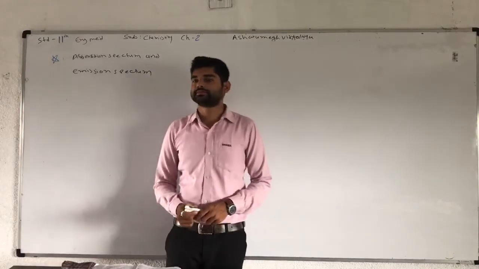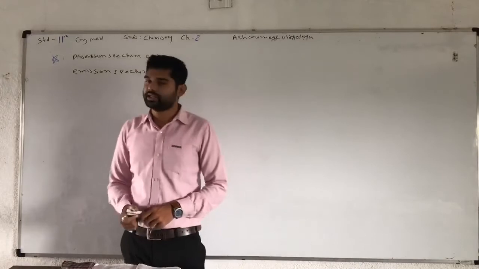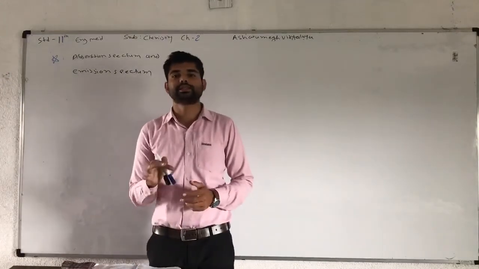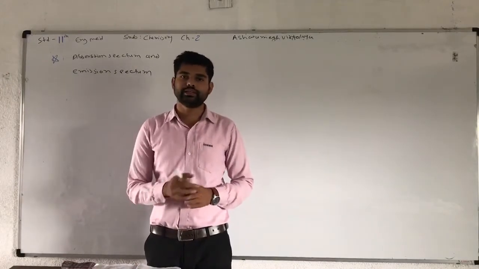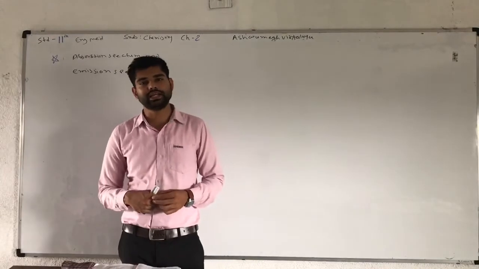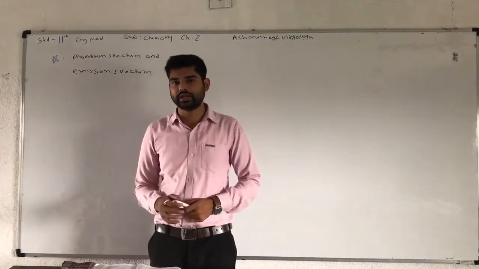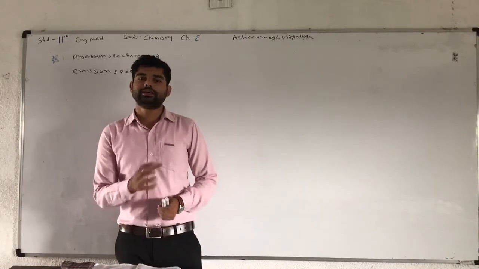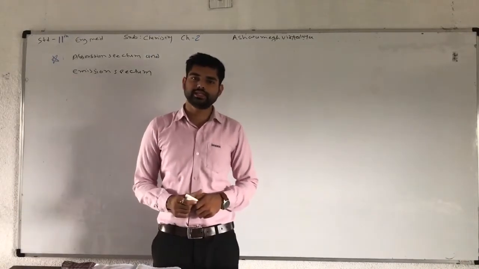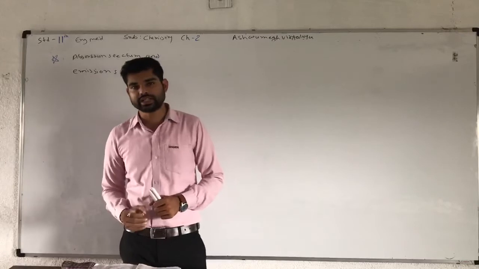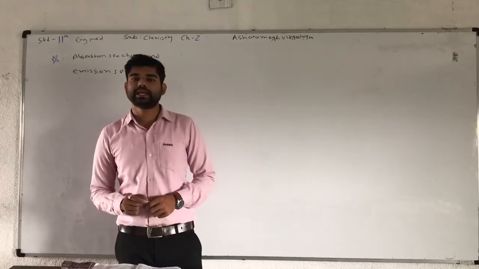For example, when a bulb is filled with hydrogen gas and electric energy is given to the bulb from electricity, this hydrogen atom takes this energy and goes from its ground state to excited state.